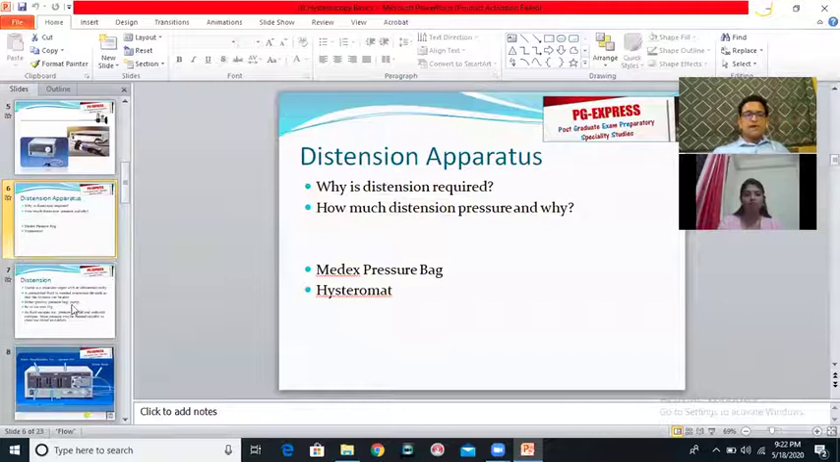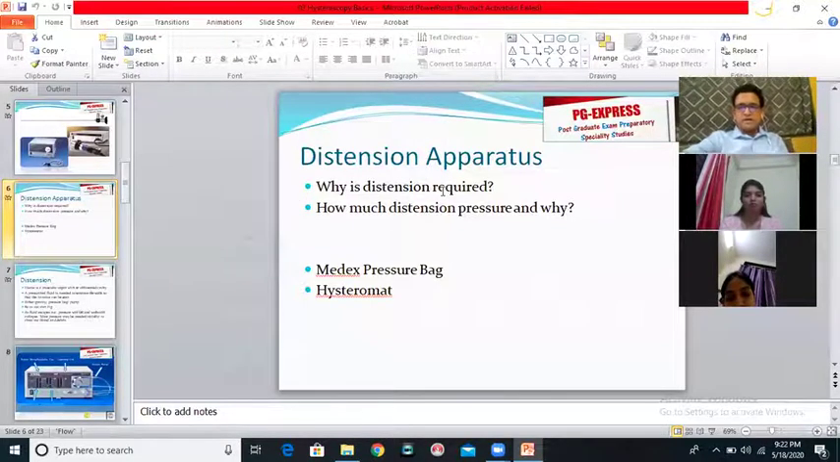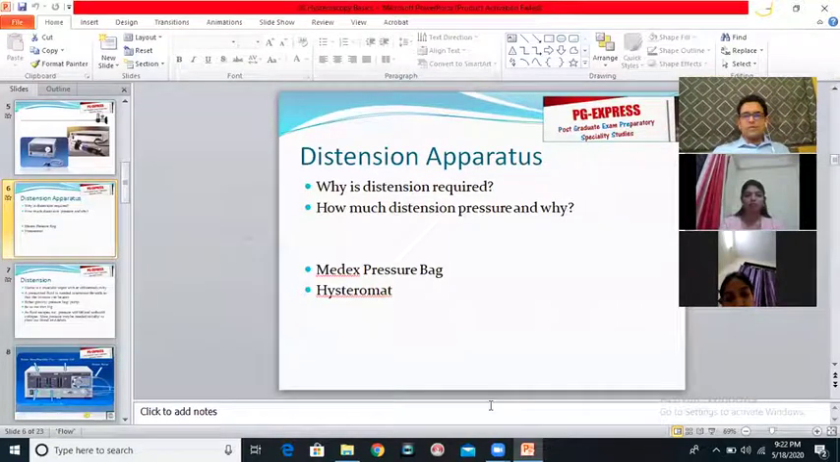Right. So coming to now the more important exam questions, the stuff that has been asked in the exam. Like I told you before, the uterus is a muscular organ. So obviously the muscular organ will not distend unless you apply some distension pressure. So the questions are, why is distension required? And how much distension pressure is required and why? Let's try and answer these two questions. Why is distension required? I already told you. Giving distension makes sure that the walls of the uterus are going to be spread apart and you will be able to see inside.